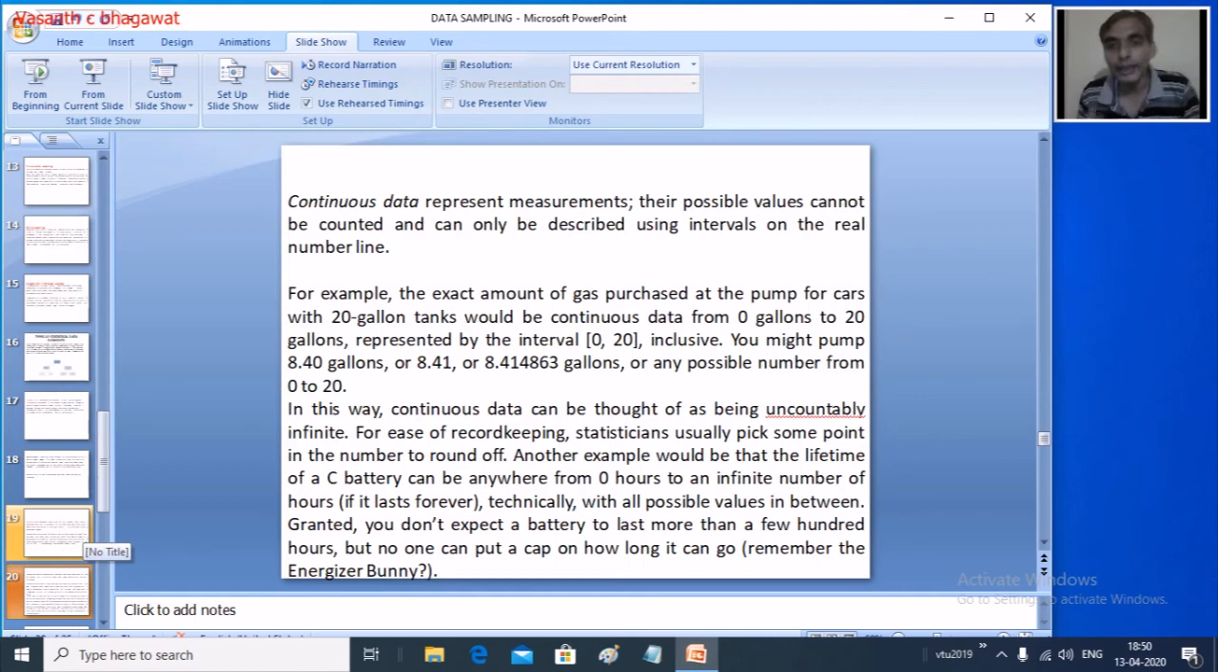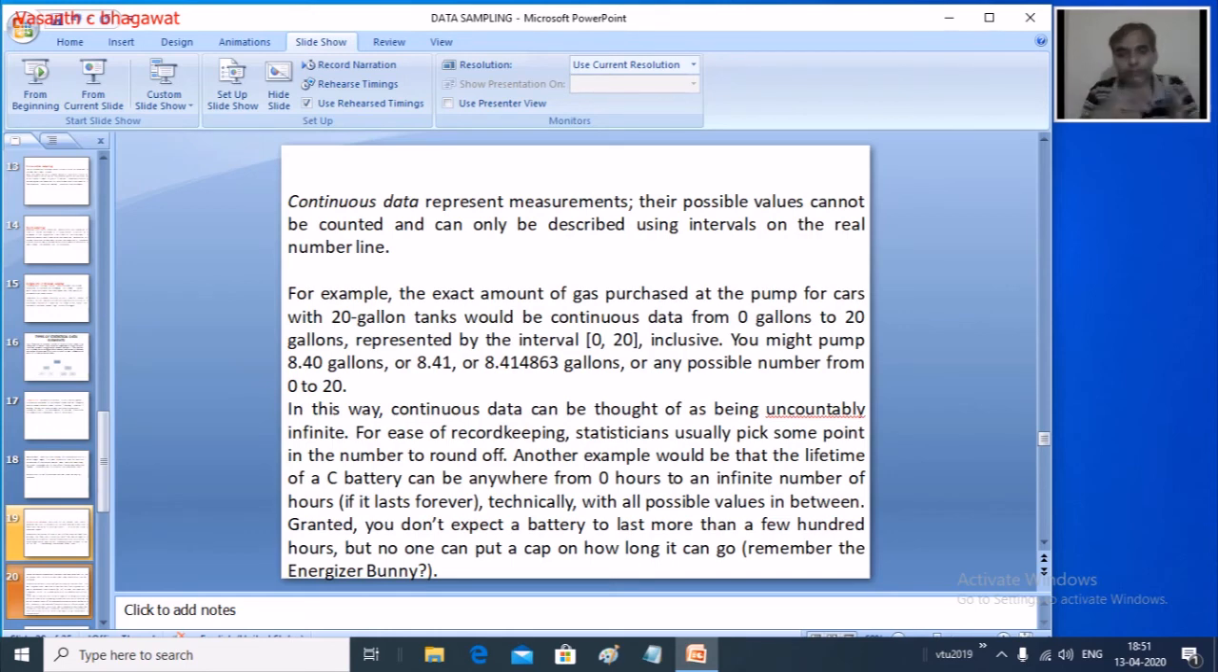Now what actually is the continuous data? Discrete data is finite, countable. When you're talking about continuous data, it has an infinite number of possible values. So what is continuous data? It generally represents measurements. It has an infinite number of possible values and is not countable. Now we cannot count, so we call that a continuous data. Usually it is a measurement.